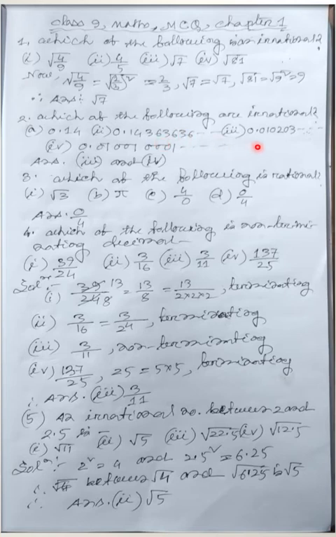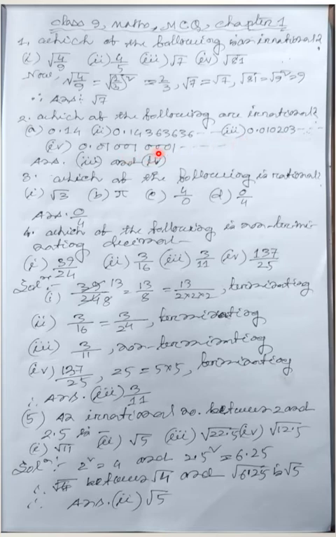Now see this one, 0.010203... You cannot say which part is repeated. This one is non-terminating and non-repeating. And question number 4, if you see 0.010010001..., it is also non-terminating and non-repeating.